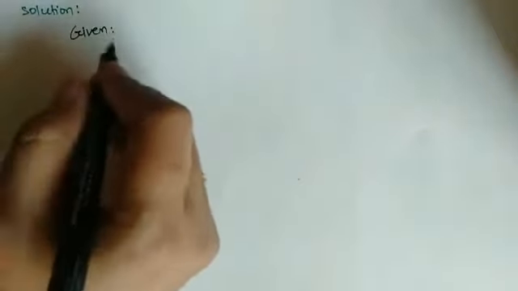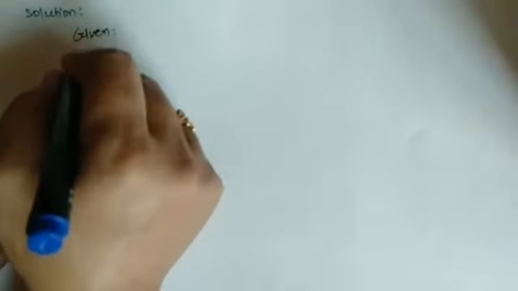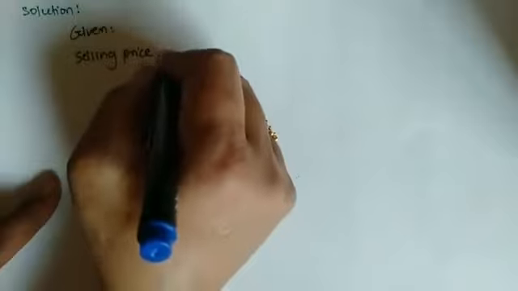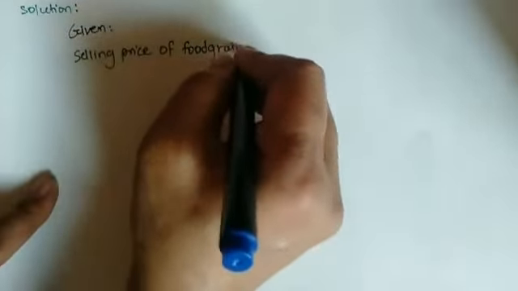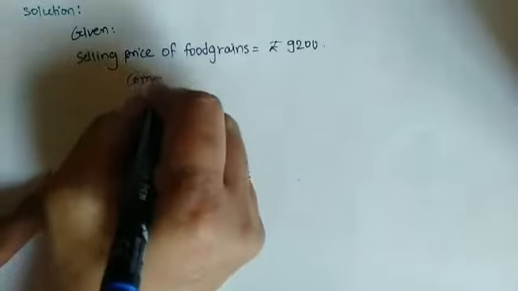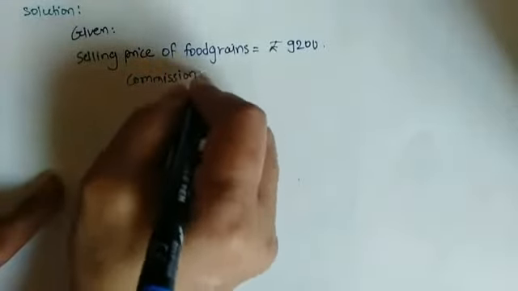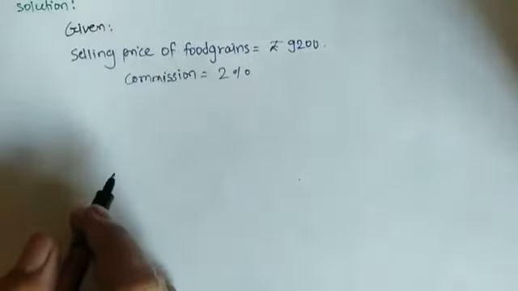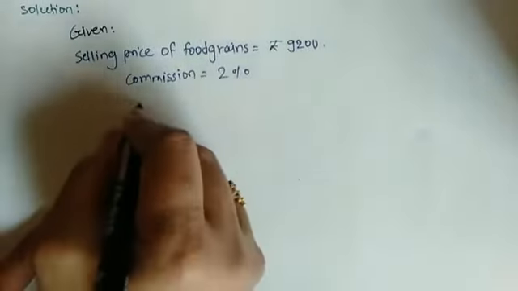So firstly we will see what is given. Selling price of food grains is equal to rupees 9,200 and commission is given in the percentage. So commission is equal to 2%. So here we calculate the actual amount of commission.